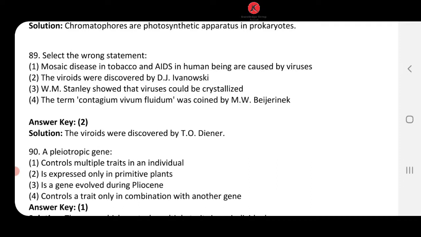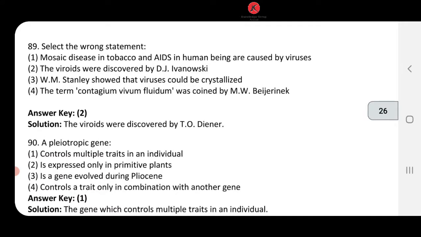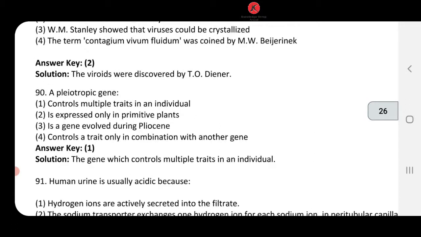W.M. Stanley showed that viruses could be crystallized. Yes. The term contagium vivum fluidum was coined by M.W. Beijerinck. Yes. Okay. So wrong statement कौन सा है? Statement number 2. So 89, answer number 2 is going to come.